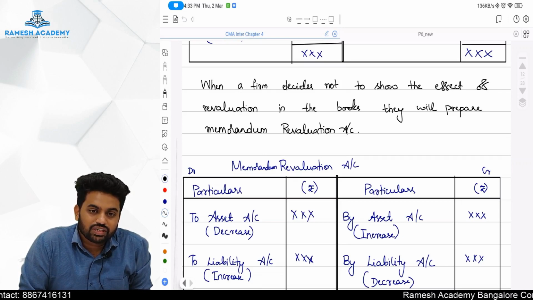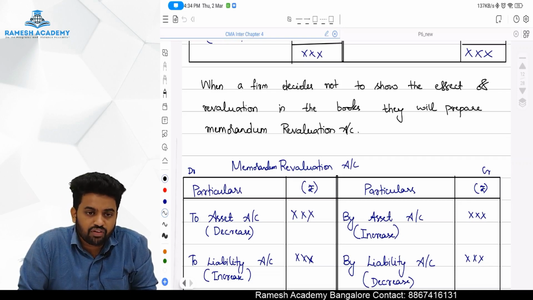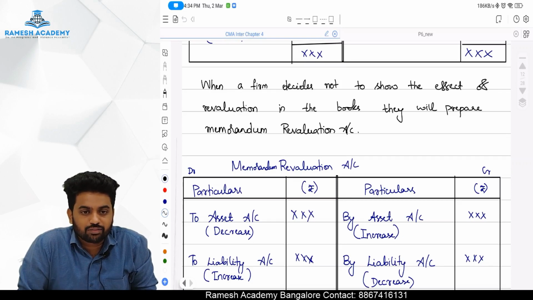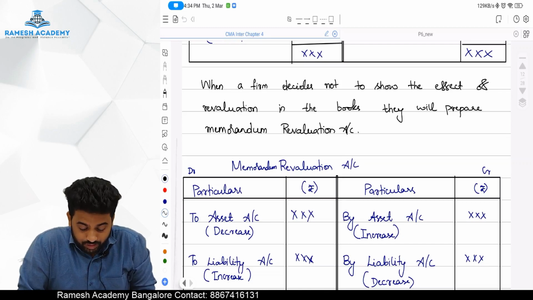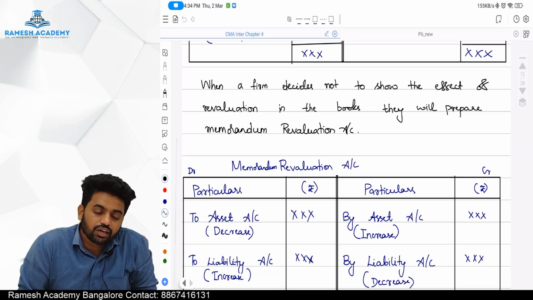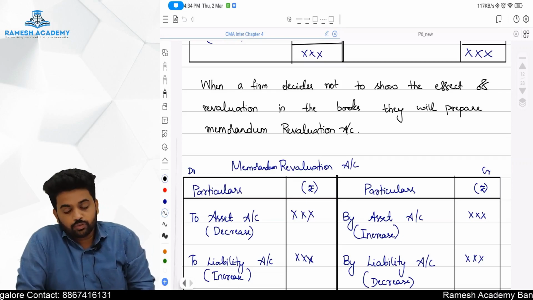Don't you think our new partner is also entitled for that now? To be entitled, he has to bring the money if it's a profit. If it's a loss, he has to recover the money, because in future he is going to bear the loss because of these two people, I mean existing partners. So we will pass ulta. Later we are going to share it to all the partners in their new profit sharing ratio.